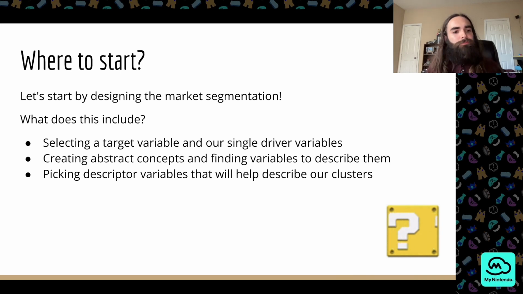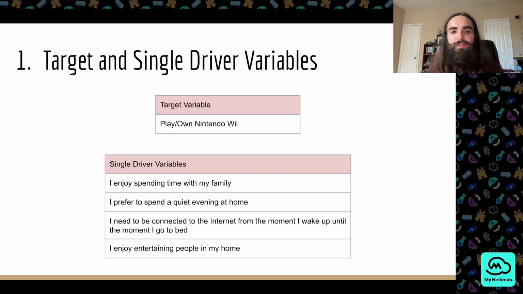So where do we start? Let's start by designing the market segmentation. What does this include? Well, first we need to select our target variable and single driver variables. We need to create two abstract concepts and find variables to describe them, and then pick descriptor variables that will help us describe our clusters after we create them.